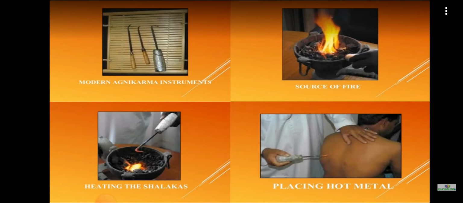Some patients will not tolerate even minimum heat. There is a difference based on the heat tolerating capacity, and also in the time period. So different procedures are advocated for the same. If it is a red hot shalaka kept for so long, the patient will not sustain that heat, and second, it will cause adverse effects. So accordingly, we will decide.